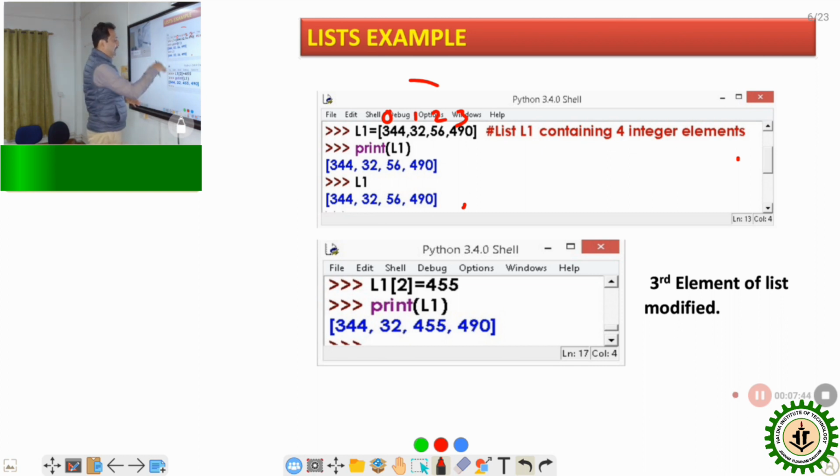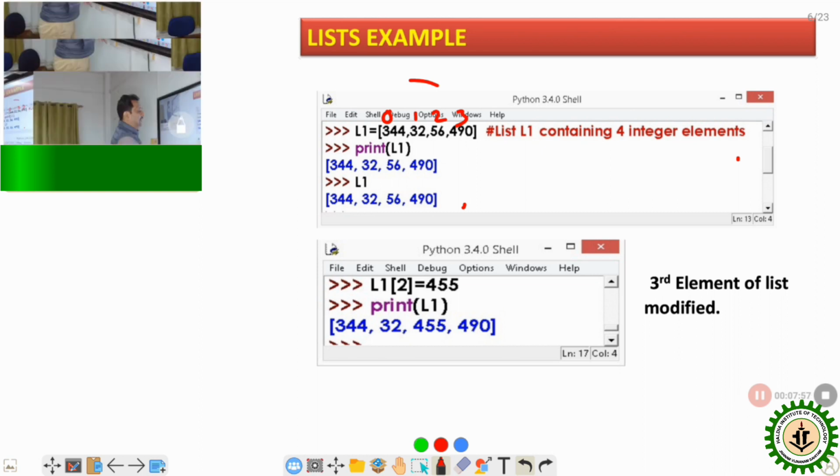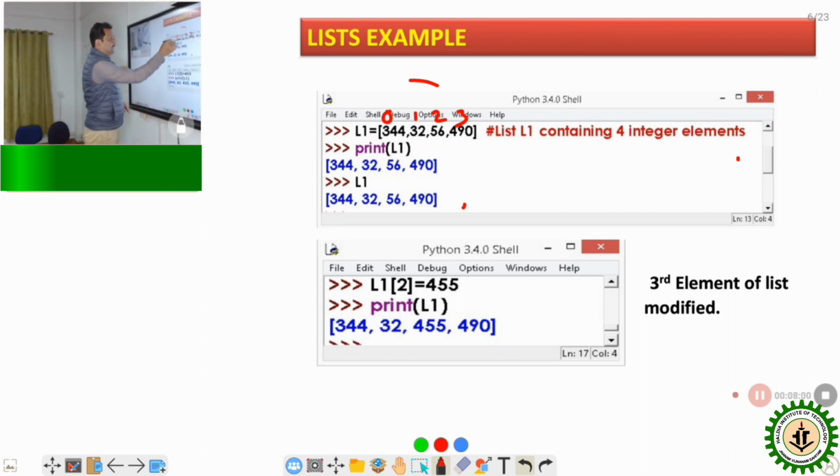After that, if I print this one, what will be the value? The value will be 344, 32, 455, and 490. So this list is already changed. In the previous one, the indexing value was 56, and now here it is 455. So in this way, we can change an element in a list.